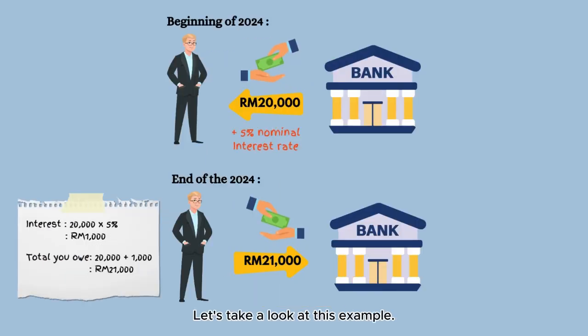Let's take a look at this example. At the beginning of 2024, suppose you borrow 20,000 from a bank that offers a 5% nominal interest rate. To calculate the interest, you need to multiply 20,000 ringgit by 5% and you will get 1,000 ringgit. So the total that you have to pay to the bank at the end of the year is 21,000 ringgit.